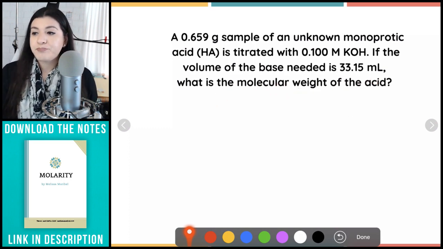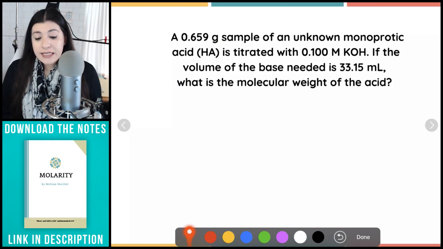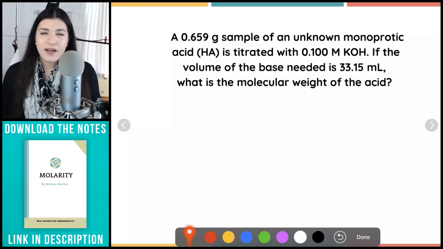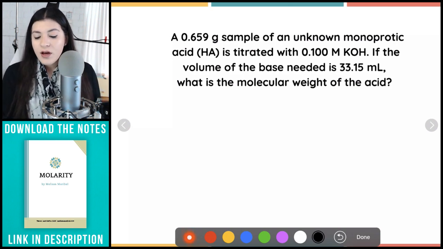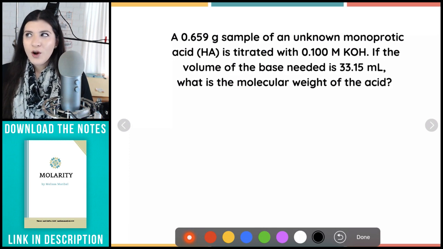Okay, so in this case, what I want to do first, because I'm finding the molecular weight or molar mass, is think about what my units are there.